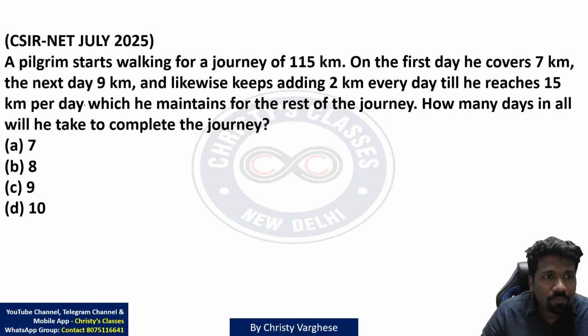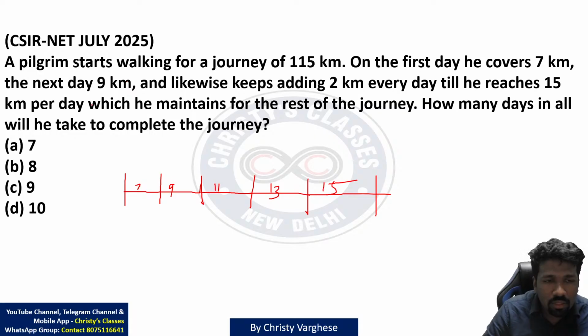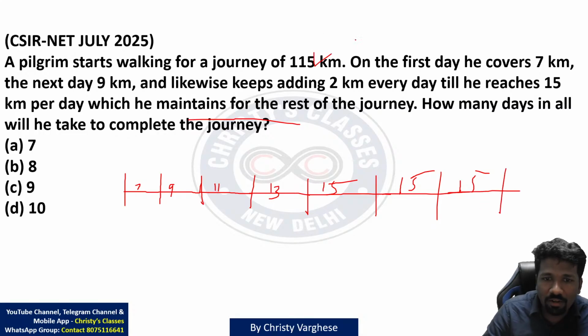Okay, I'll start explaining. A pilgrim starts walking for a journey of 115 km. On the first day, he covers 7 km. Next day, 9 km. So 7, then 9. And likewise, keep adding 2 km every day. Matlab 7 plus 2, 9. 9 plus 2, 11. 11 plus 2, 13. 13 plus 2, 15. Now, after reaching 15, what he did? He maintains 15 km for the rest of the journey. Matlab, then it is 15, 15, 15, 15 repeated till completing 115.